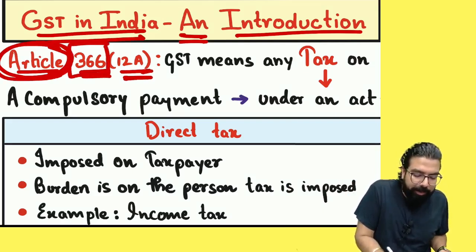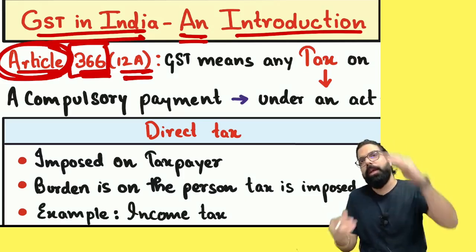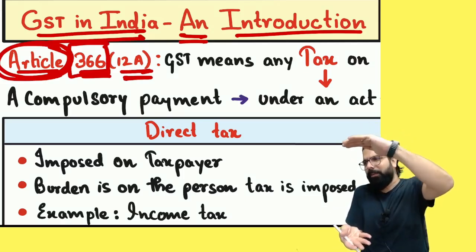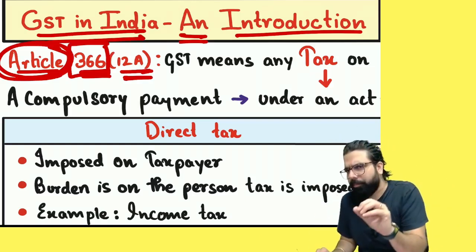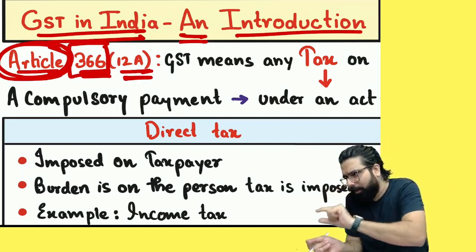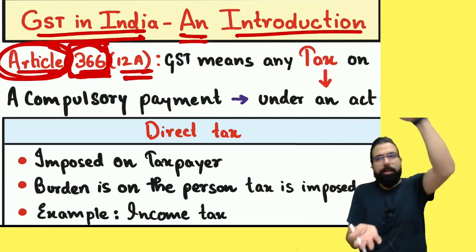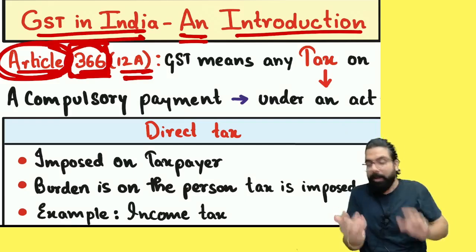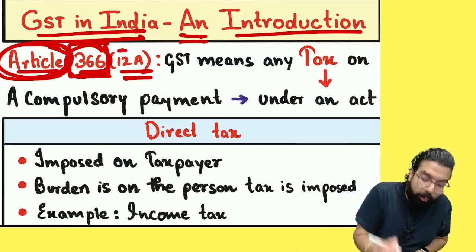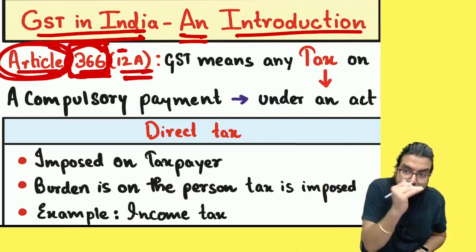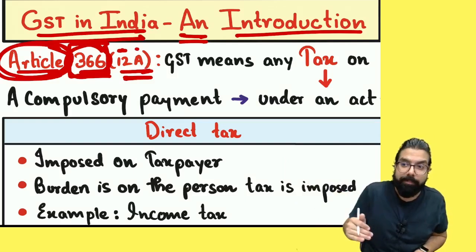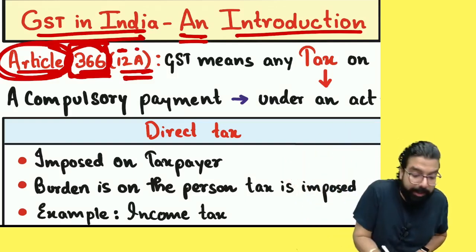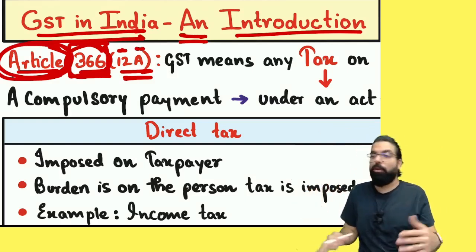Article number 366 means, as of now, take an article to be like a small chapter. See, in that chapter, definitions are given. In this article number 366, a big chapter, small definitions are given. In that, definition number 12 was there already. After that, the government inserted one in between. Whenever the government inserts anything in between, because 13 is already there, how to insert something between 12 and 13? They named it as 12A. Are we clear, everyone?